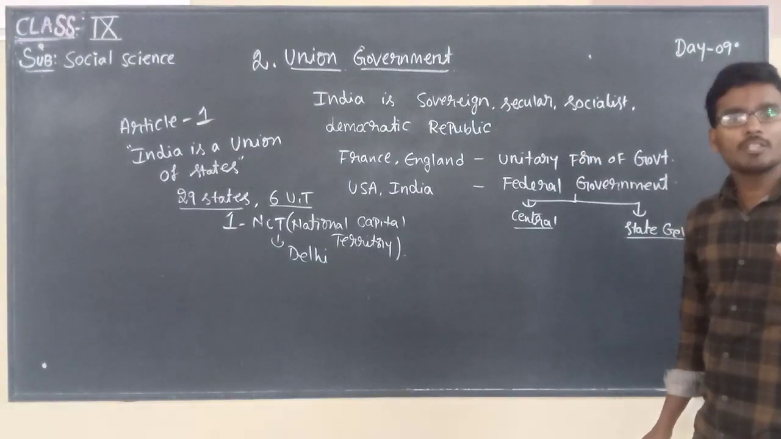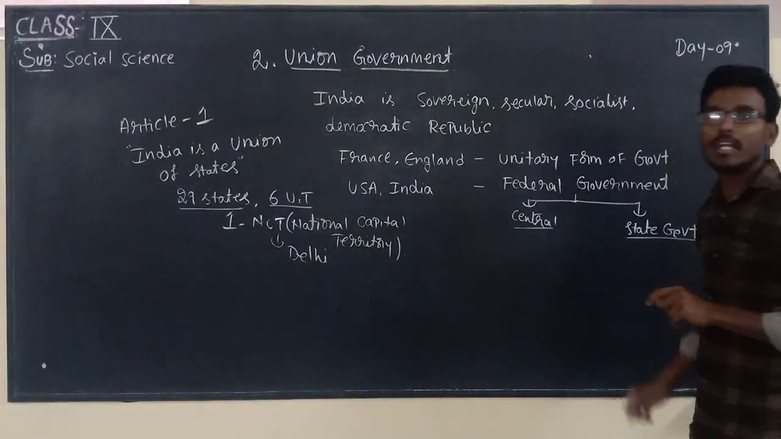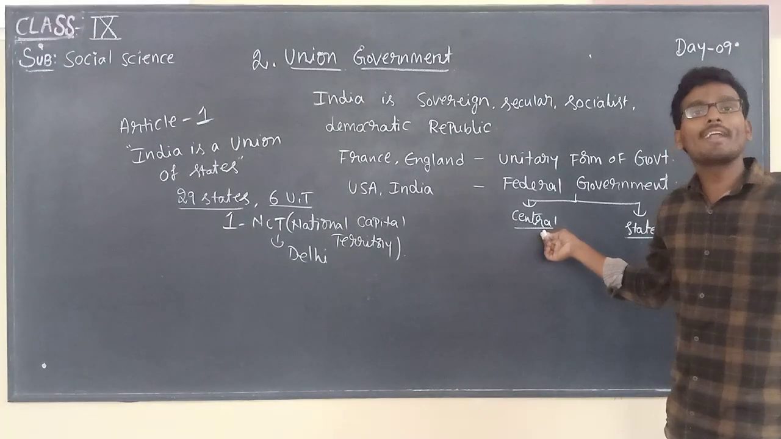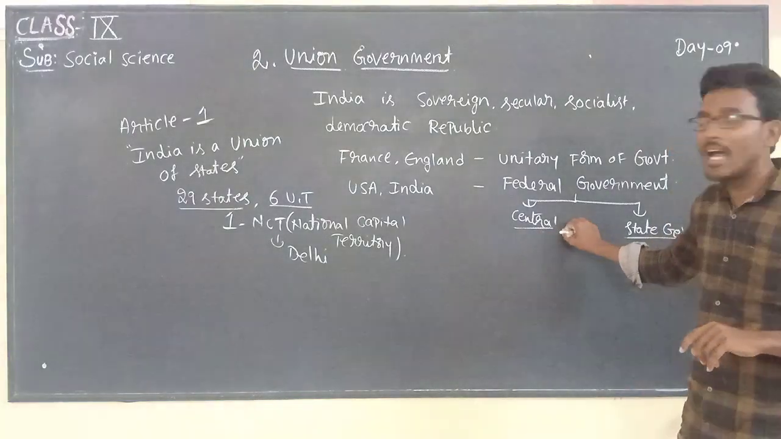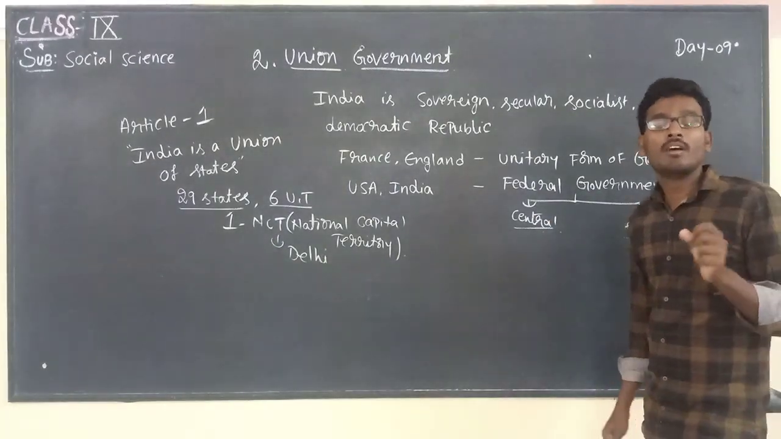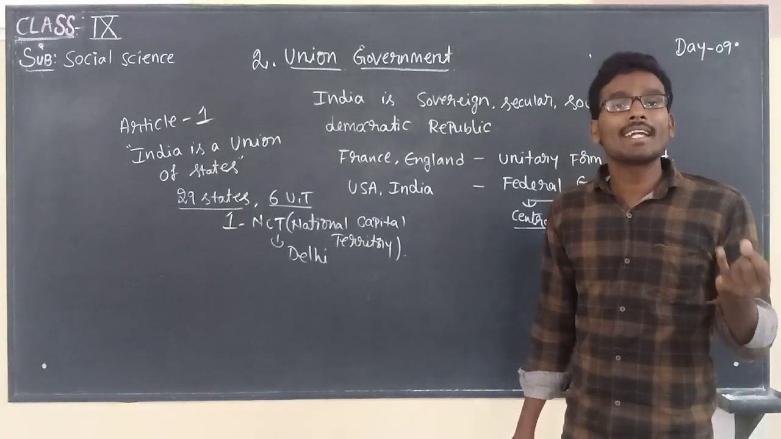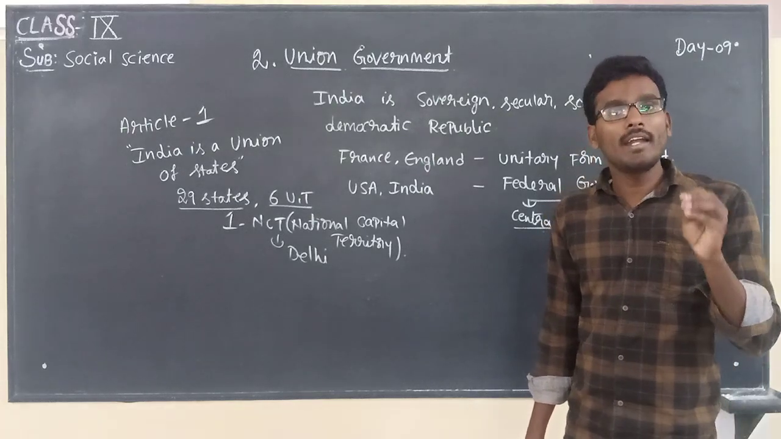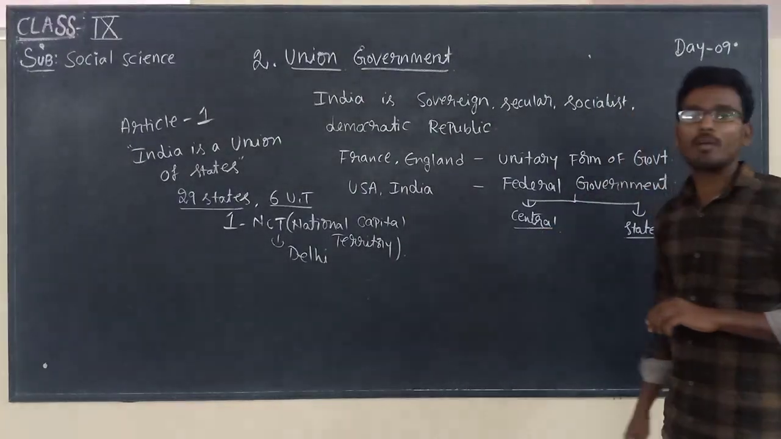The administrative responsibilities are shared between central government and state government. Moreover, central government has more responsibilities than state government. For example, for the declaration of any kind of emergencies, it may be national emergency, state emergency, or financial emergency, those kinds of powers are vested in the hands of central government only.